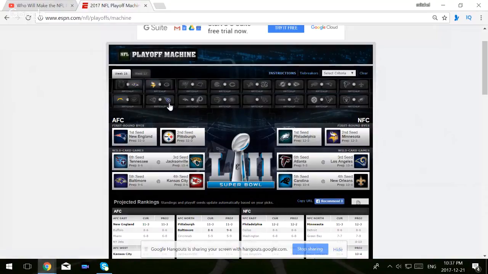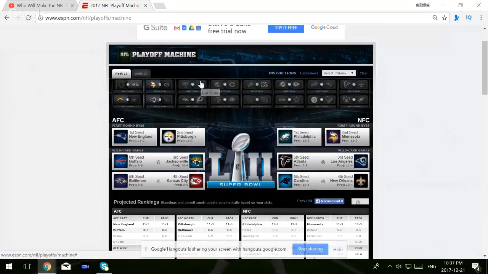Then it's the Rams and the Tennessee Titans. I'm going with the LA Rams to win big in this game. I think this drops the Titans currently out of the playoff race in week 16 because I think the Rams are just the better team. I don't like the way the Titans have been playing football at this point in time. And I think that the Rams are just a more complete team, playing better offense, playing better defense. They're a team that could surprise a lot of people in the playoffs.